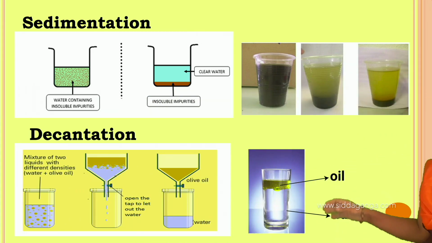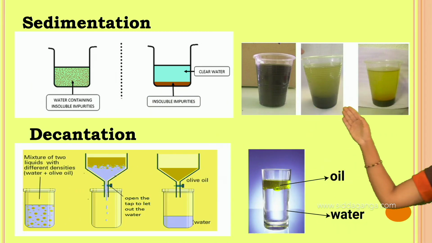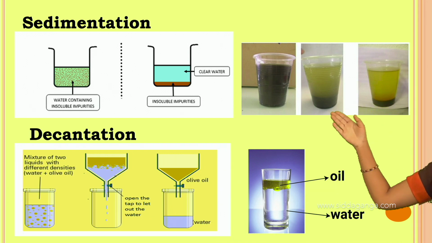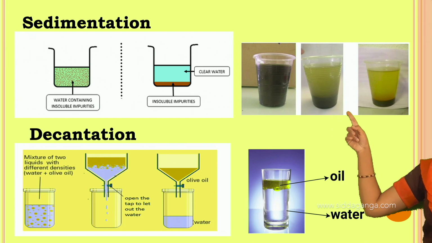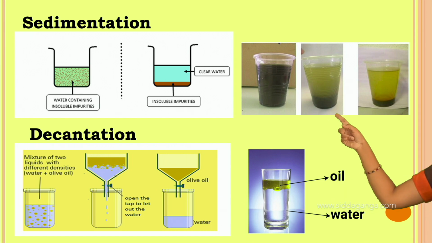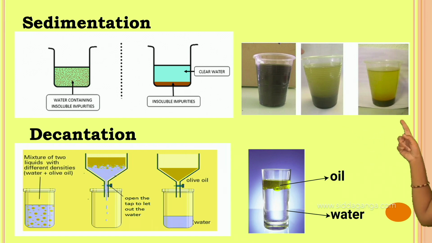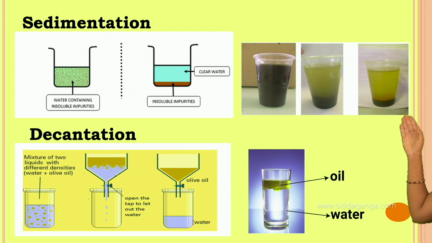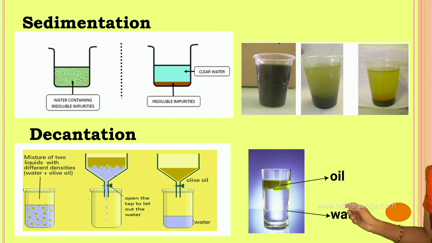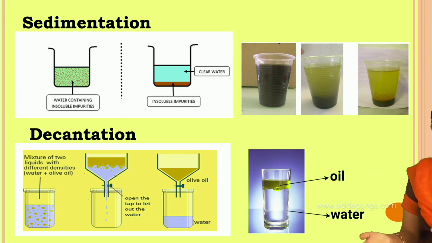See, we can take different types of examples for the decantation process. For example, here muddy water will be taken, and thereby sedimentation is followed, and after sedimentation the water is removed into another vessel, and again the decantation process will be done here. After leaving it, the clear liquid is formed, and this liquid will be carried to another process known as the filtration process.